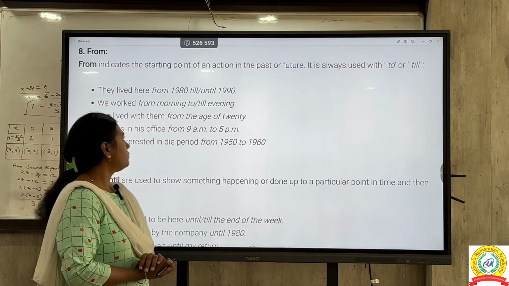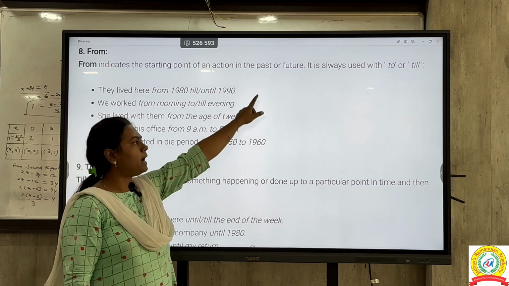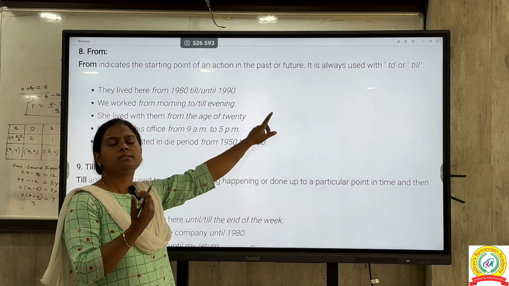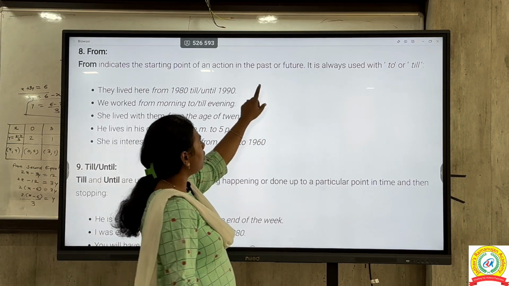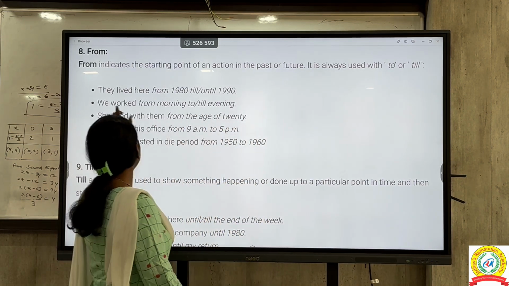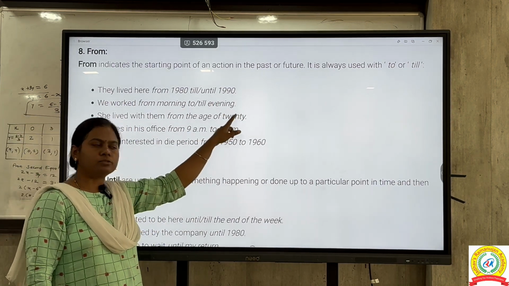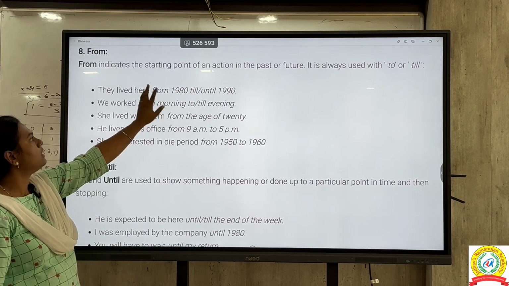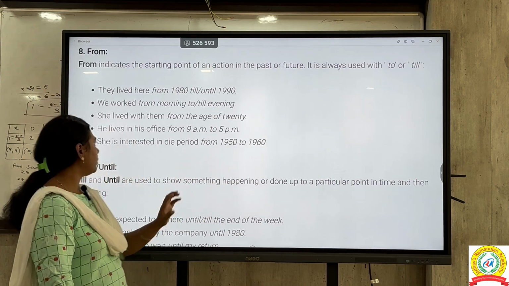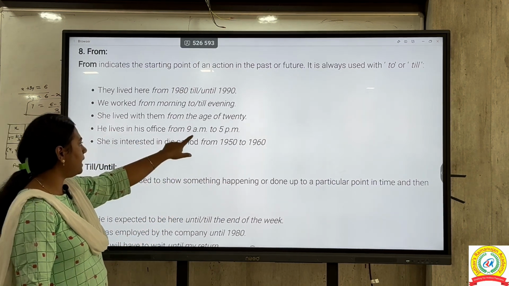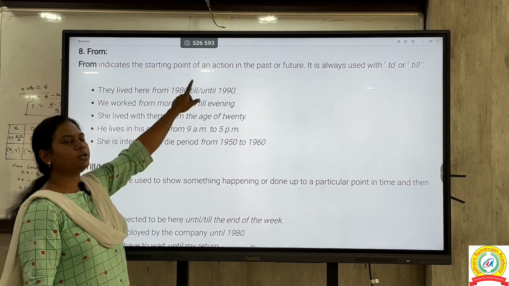Now the next preposition is from. What is from indicating? A starting point of an action in the past or the future. Means it can indicate a starting point in the past or it can indicate a starting point in the future also. It is always used with to or till. Like, they lived here from 1980 till 1990. So you are showing that some action was there from the past, and it is used with to or till. Okay, so he leaves his office from 9 am to 5 pm. Here also we are indicating the starting point of your action.